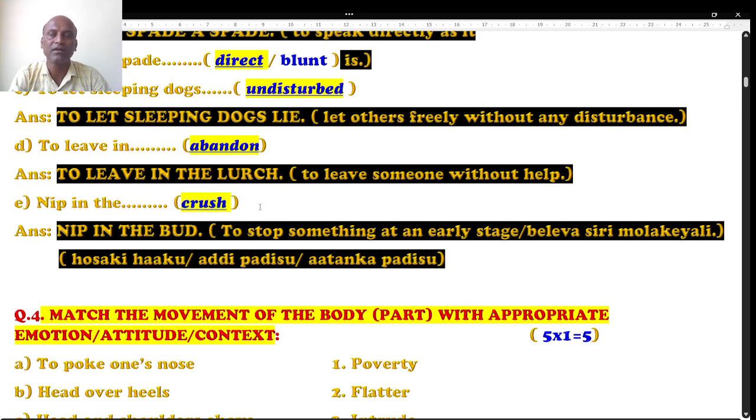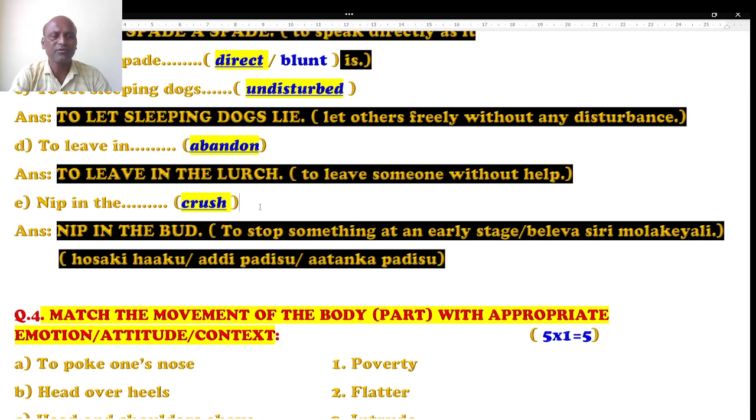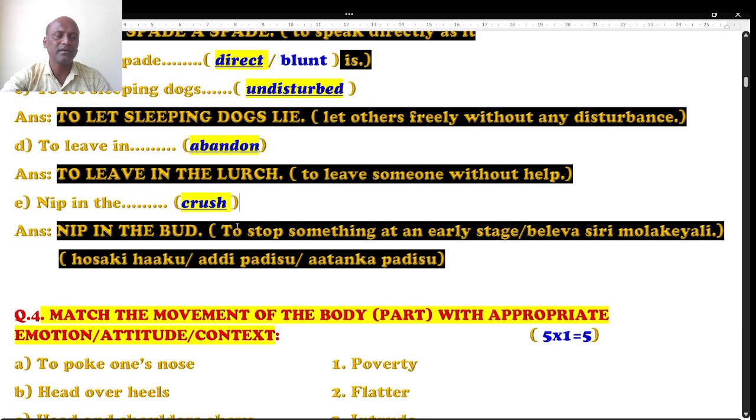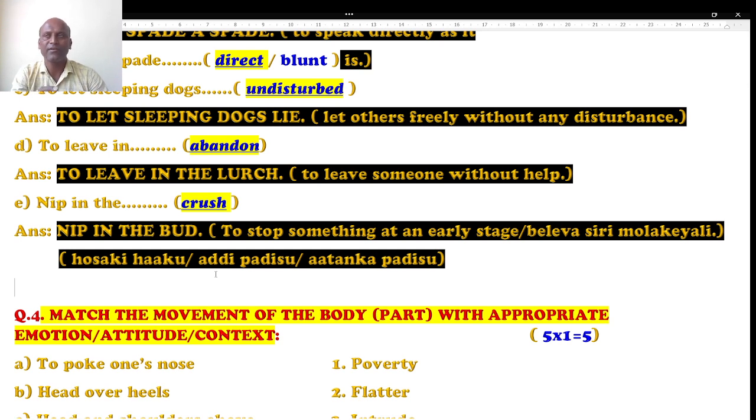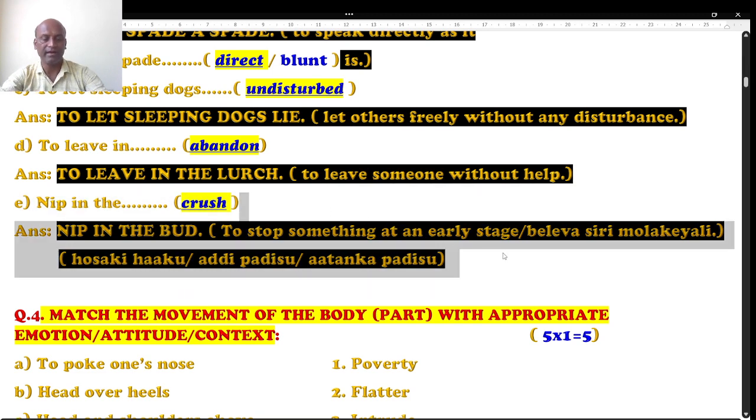Crush in the sense what? ಹೊಸಕಿ ಹಾಕೋದು, or you can say that smashing them. So the right idiom is nip in the bud. If I take a small example, there is a plant, there are small miniatures, they are not well grown up. When you crush them before they grow, that is called nip in the bud.